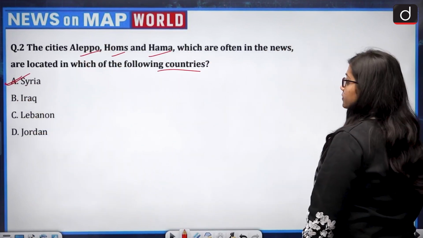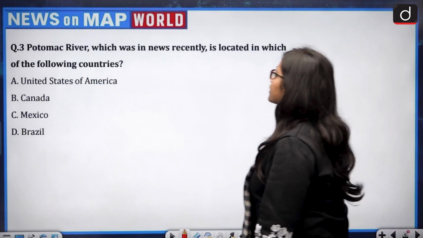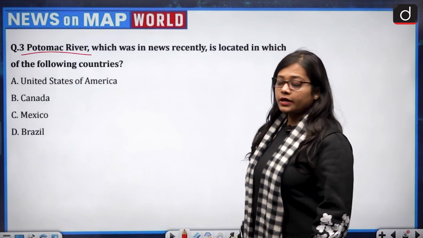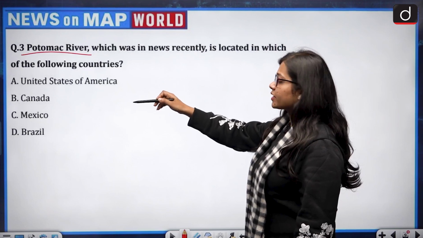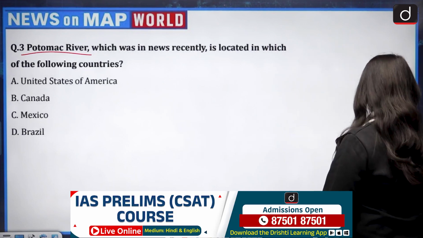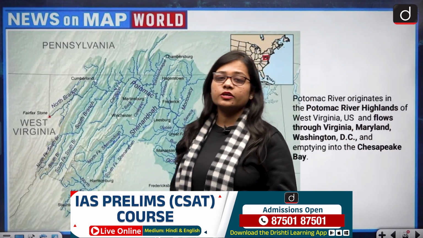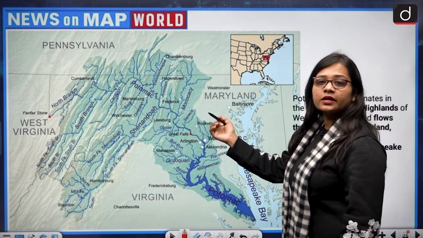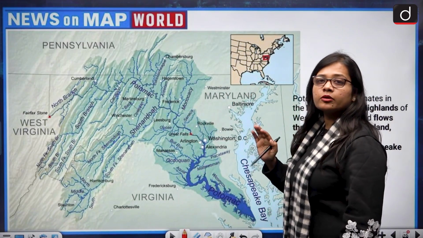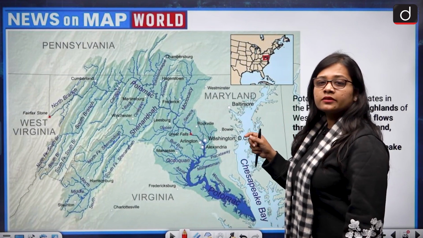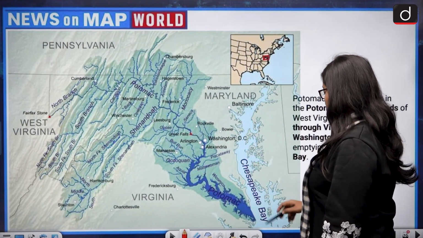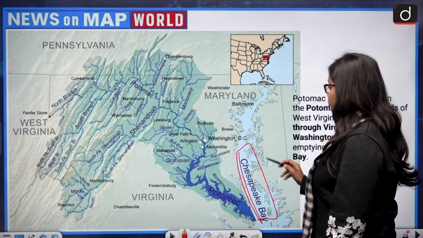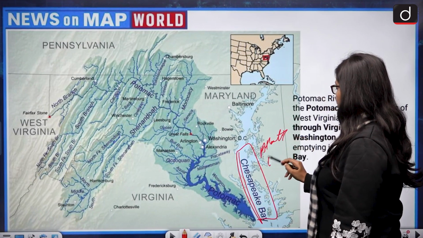Now the next question. The Potomac River, which was in the news recently, is located in which of the following countries? United States of America, Canada, Mexico, or Brazil? So let us see the Potomac River. The Potomac River is present in the United States of America. If we zoom out on the map of the United States, the eastern side is where the Potomac River flows, and the mouth of the Potomac River is present in the Chesapeake Bay, which is connected to the Atlantic Ocean.